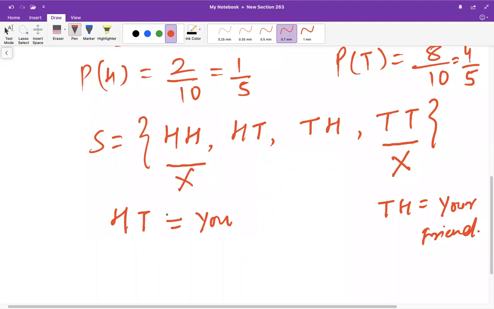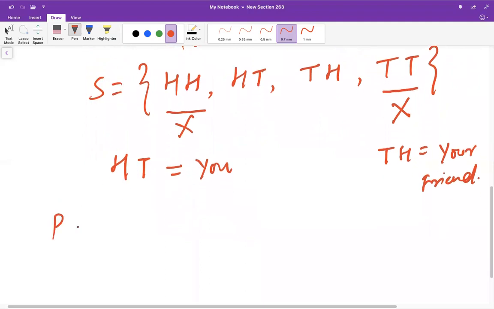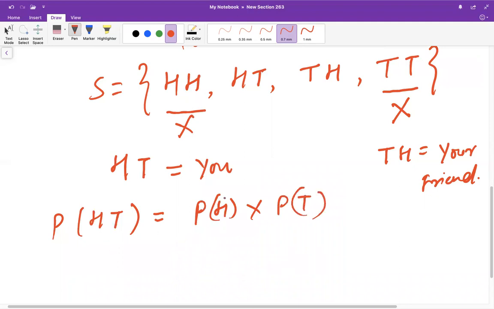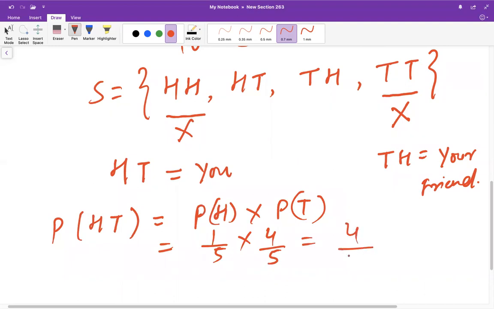Now to make the game fair, what do I have to prove? That the probability of this event will be the same as the probability of this event. So let's see whether the probability of both is the same. The probability of head and tail will be the probability of head into the probability of tail. Why so? Because the events are independent. What came the first time has no impact on what will come the second time. So the probability of head is 1 by 5 and the probability of tail is 4 by 5. That gives me 4 over 25 as the probability of getting head and tail.